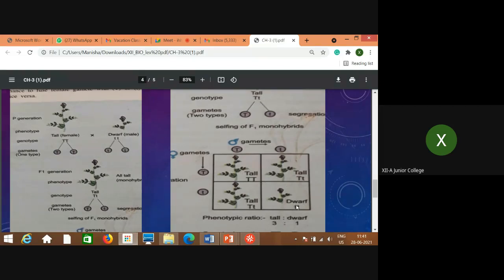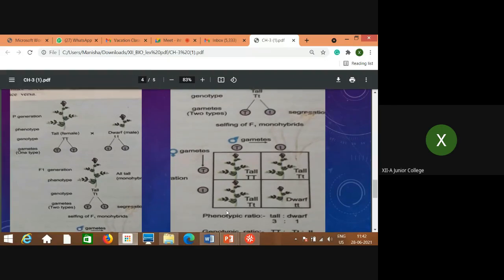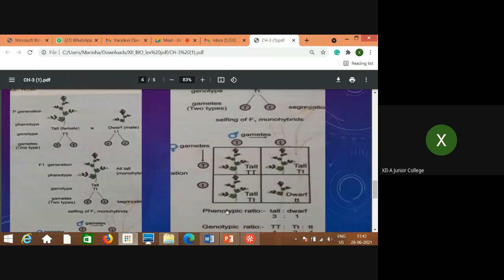Whereas only one individual is dwarf. When the self-pollination is done, these individuals, that means F1 individuals, are allowed to self-pollinate. What happens? This is the combination of characters. These are the chances. So this is called monohybrid cross, and this is called monohybrid ratio. Now, in the monohybrid ratio, first phenotypic ratio and genotypic ratio, two types of ratios are there.